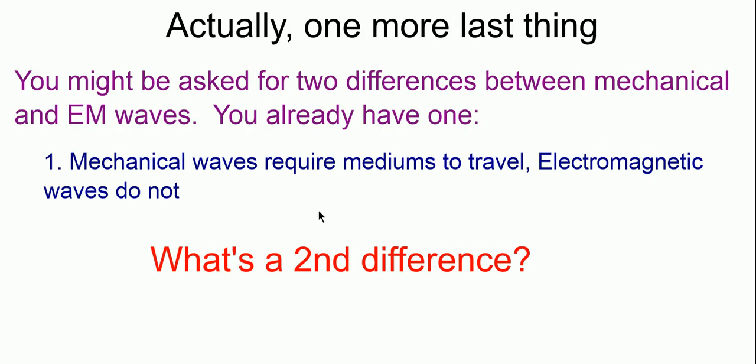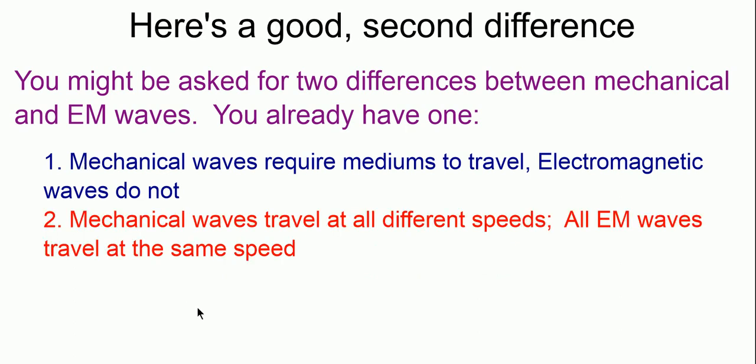I fibbed. I have actually one more thing. You might be asked for two differences between EM waves and mechanical waves. So you have the first one, which has to do with mediums. What's a good second choice? Here's a good one. Mechanical waves travel at all different speeds. All EM waves travel at the same speed. In fact, it's that speed that you'll find on your MCAS, or what we call the green sheet. All right? That's it. Bye.